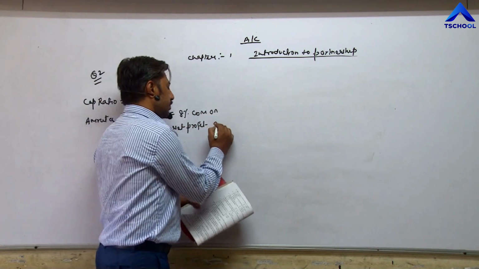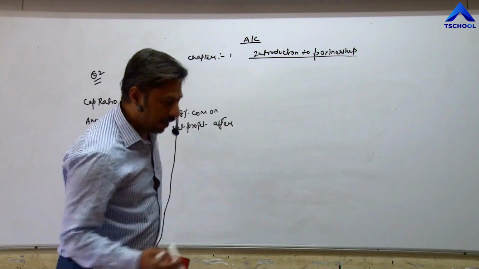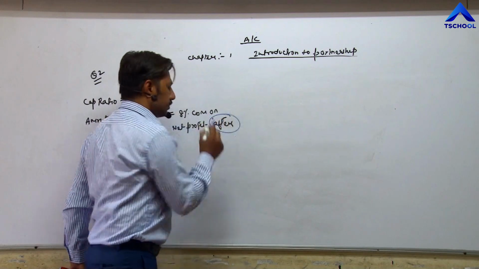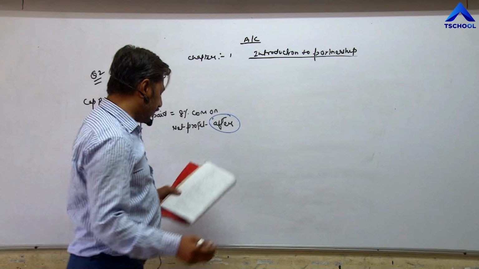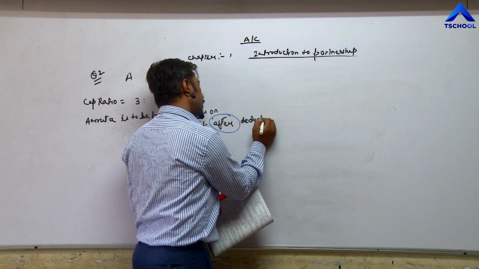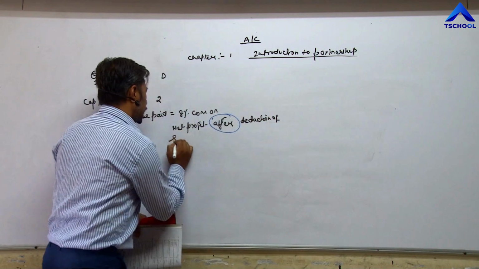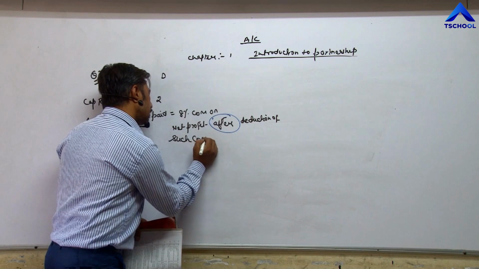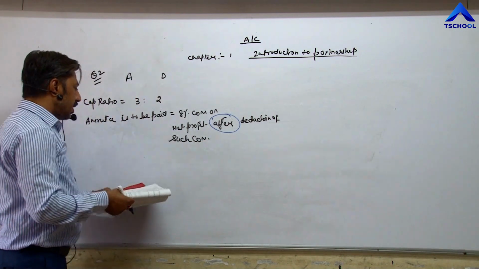after, not before, after deduction of such commission. What amount will be received by Amrita?